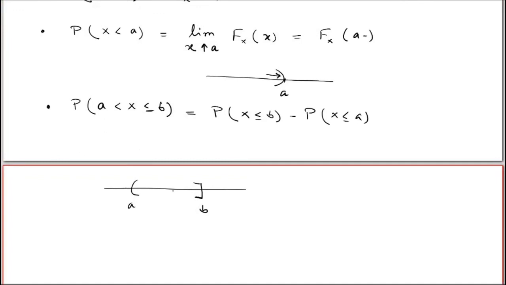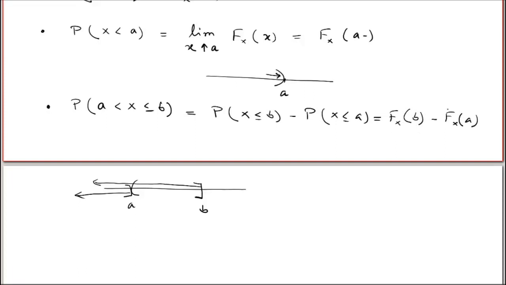You can write this as all the points below b, including b, that is the interval minus infinity to b closed, and then subtract the interval minus infinity to a closed. So the probability that X lies between a and b, where a is open and b is closed, is F(b) minus F(a).